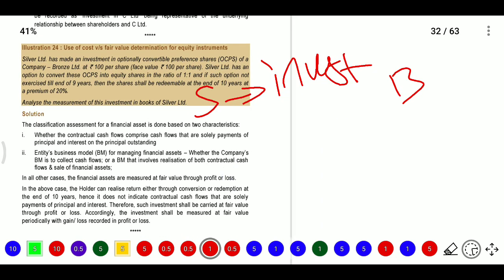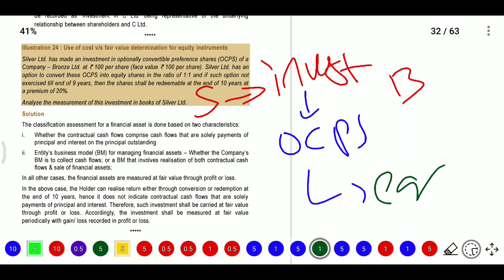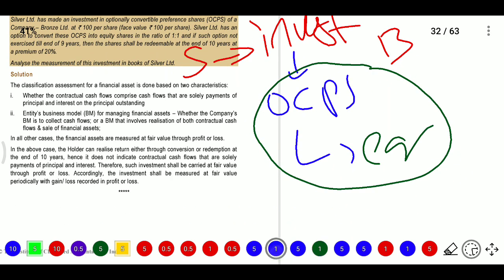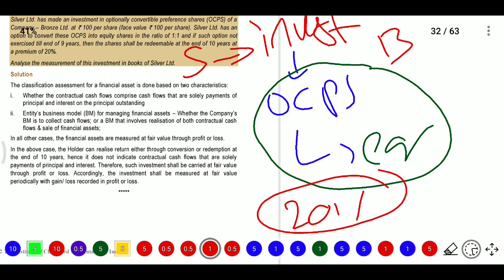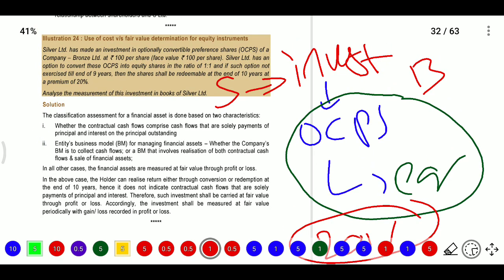The face value will be 100 rupees per share, and Silver Limited has an option to convert these OCPS into equity shares. So this investment will be OCPS, and if they want they may convert to equity in the ratio of 1:1. If such option is not exercised till the end of the 9th year, then the shares shall be redeemable at the end of the 10th year at a premium of 20%. If they are not converted, they will be payable with the premium of 20%. So analyze the measurement of this investment in the books of Silver Limited.